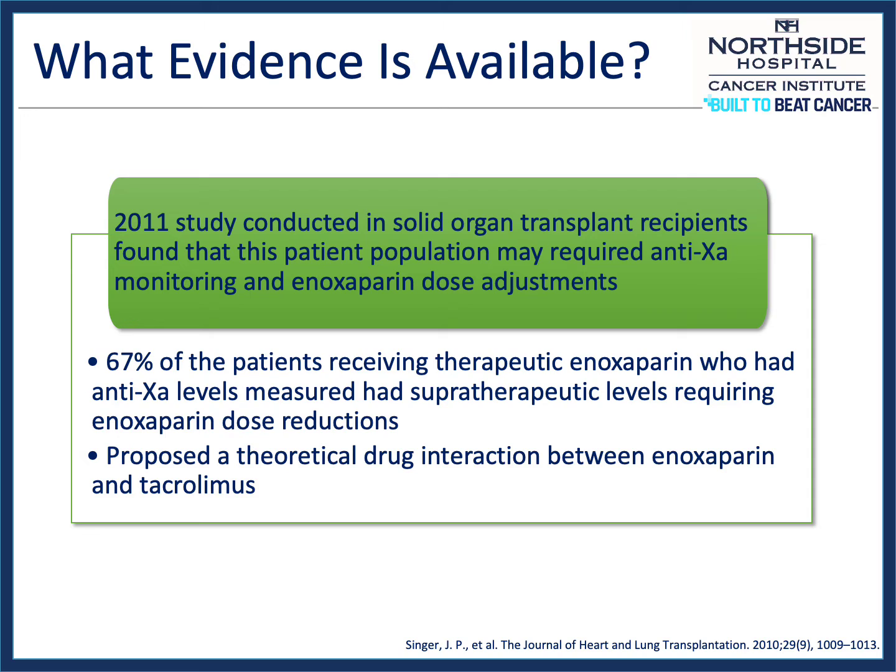requiring enoxaparin dose reductions. Additionally, the study proposed a theoretical drug-drug interaction between enoxaparin and tacrolimus, the standard immunosuppressive calcineurin inhibitor used in both solid organ and stem cell transplant recipients. The proposed drug interaction is due to enoxaparin being renally eliminated and the ability of tacrolimus to cause renal impairment through a number of mechanisms.